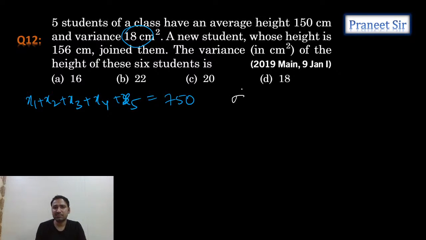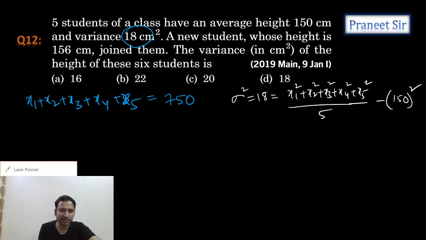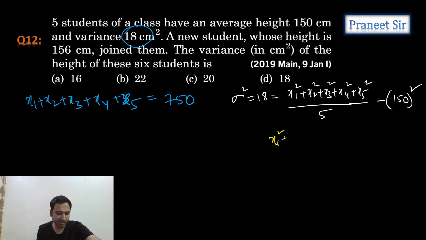Variance, sigma square, is equal to sigma xi square, that is x1 square plus x2 square plus x3 square plus x4 square plus x5 square, by 5, minus mean square. Mean we already know, mean is 150, whole square. Correct. That's what we're getting. So from this, tell me guys, what can we calculate? Can I calculate sigma xi square? Otherwise, you can directly write it as x1 square plus x2 square up to x5 square.